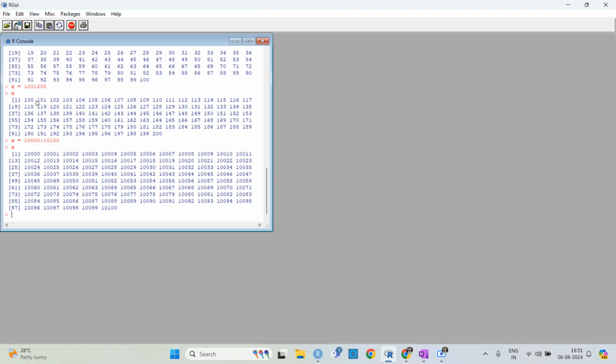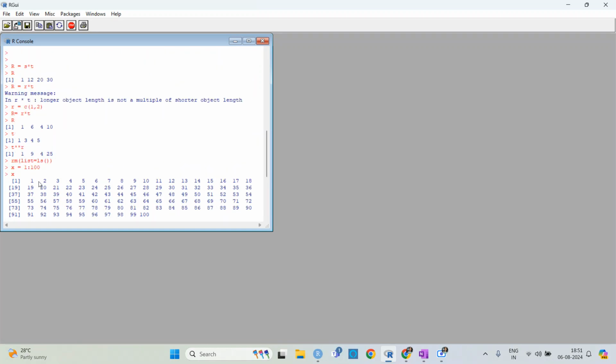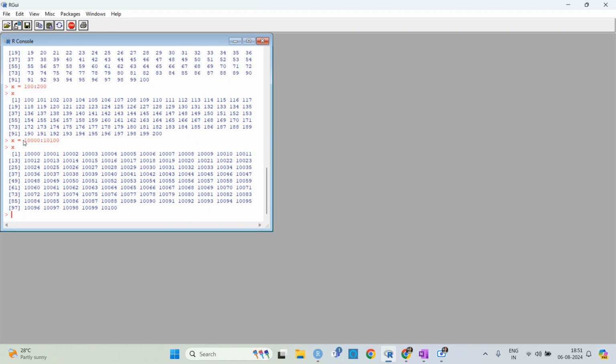Here, because the numbers are small, there was much space, so there were 18 numbers. But if I take large numbers, you can see that there are 12 numbers. It just shows how many numbers there are in your line.